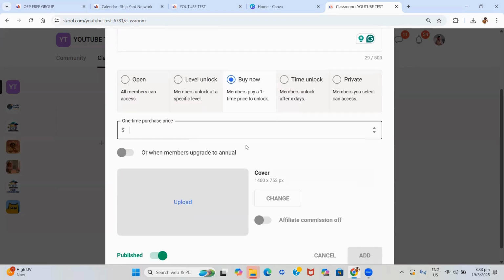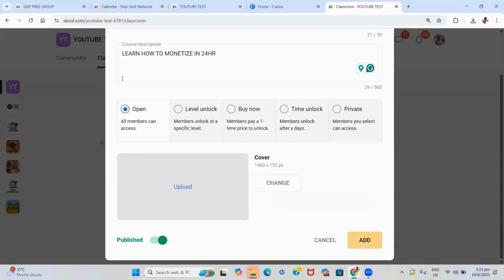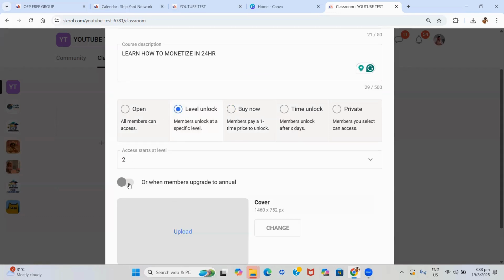Skool also has an intention of coming out with a subscription-based course. So you will be able to not only charge them on a one-time basis, but on a subscription basis as well. And if you realize here, there's a button that says, or when members upgrade to annual. There are three ways that persons can pay on Skool. They can pay on a monthly basis, a yearly basis, or a one-time payment.